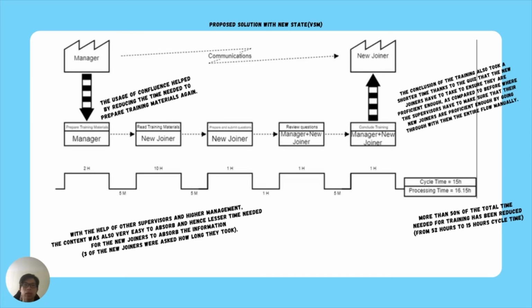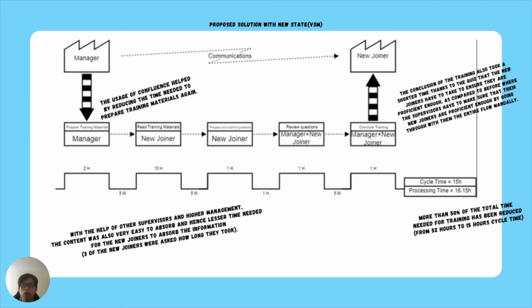The usage of Confluence has helped to reduce the time needed to prepare the training materials for the supervisors. And for the time management, with the help of the other supervisors and higher management, the content was made easy to absorb for the newcomers, and hence lesser time was needed for them to absorb the information, which reduced the total amount of training time. So as you can look here, more than 50% of the total time needed for training has been reduced from a total of 52 hours to just 15 hours of cycle time.